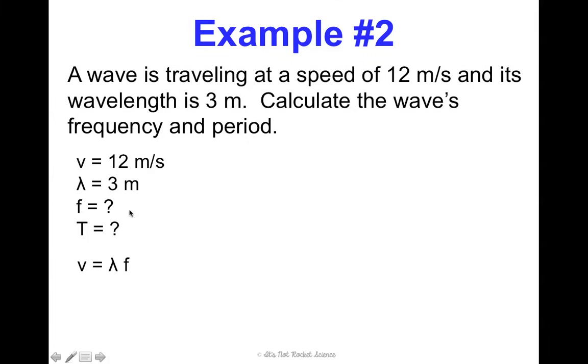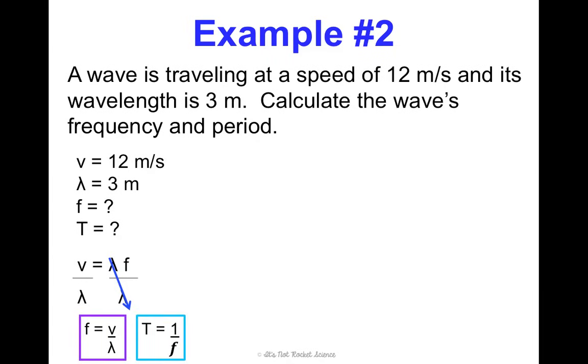I want it by itself. So I'm going to have to divide both sides by wavelength. When I do that, those cancel out, and that gives me frequency equals V divided by wavelength. Now, I also need to find period, but remember, anytime I have frequency, I can find period and vice versa. They're just the inverse of each other. So to find period, I just have to do 1 divided by the frequency that I'm going to calculate now.